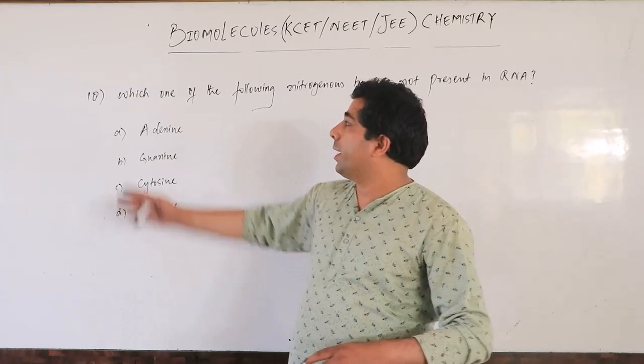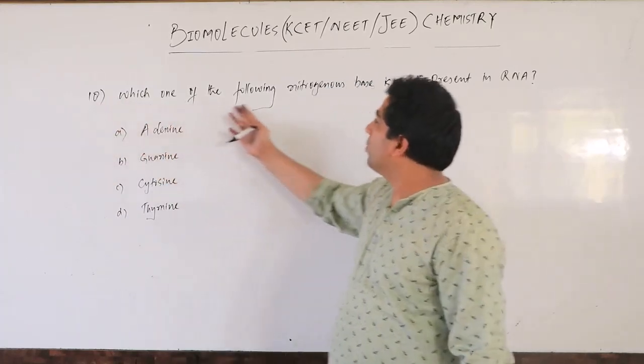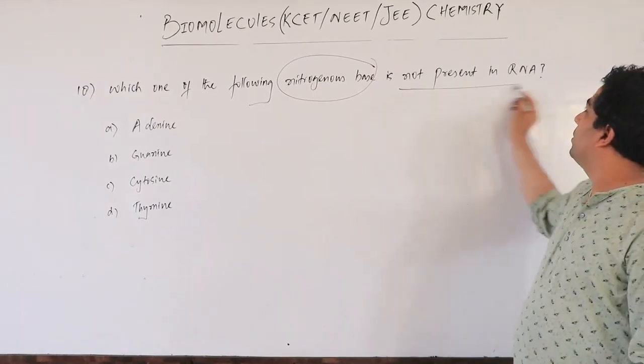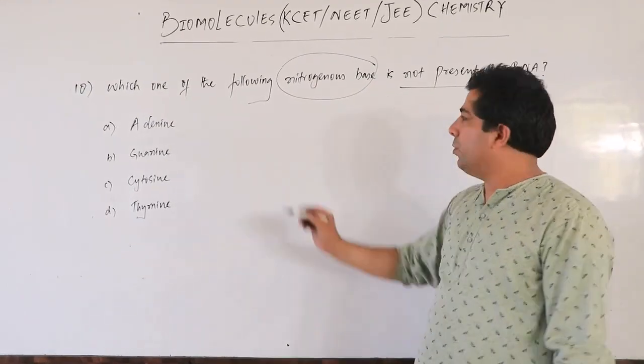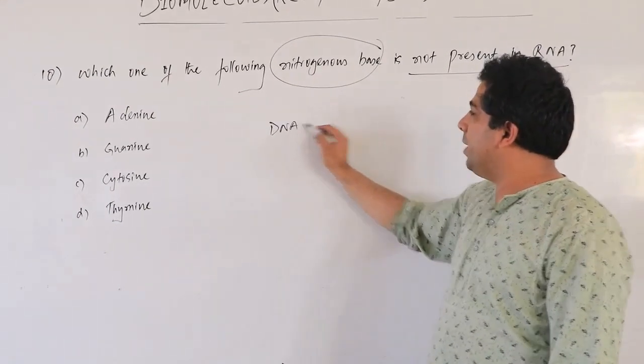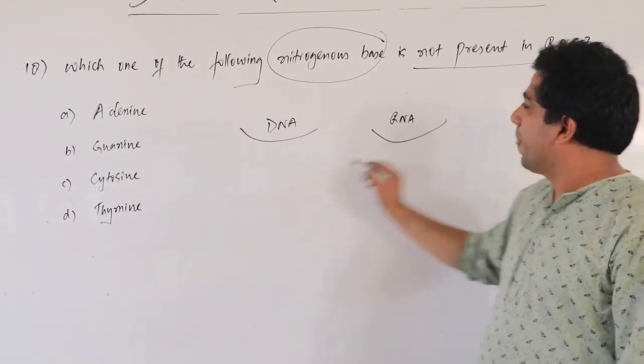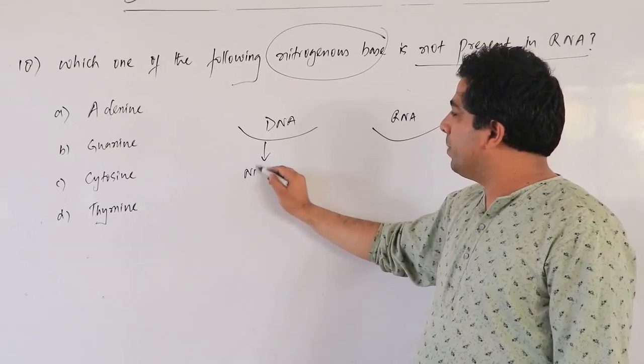Dear friends, let's look at question number 18. Which one of the following nitrogenous bases is not present in RNA? So everybody knows, if I take DNA and RNA, we have already done it.